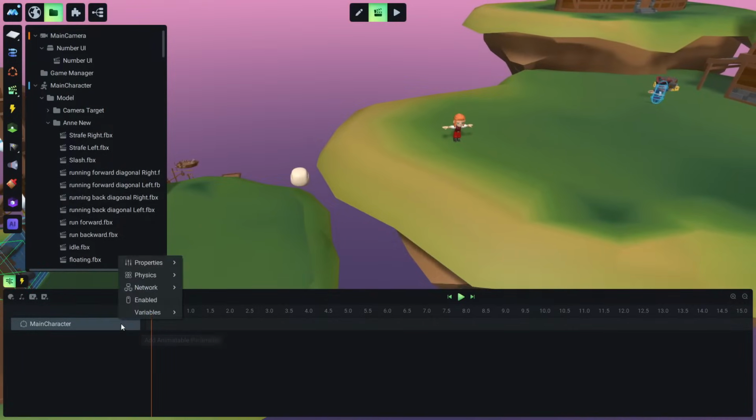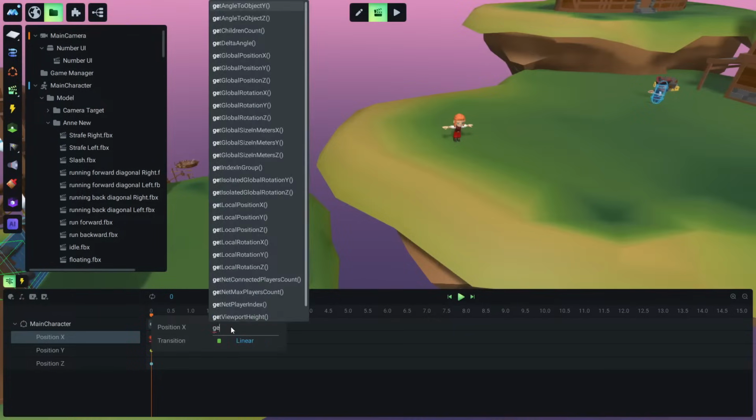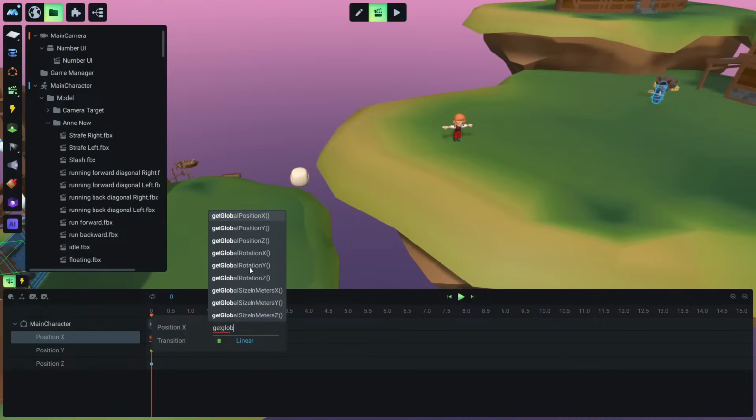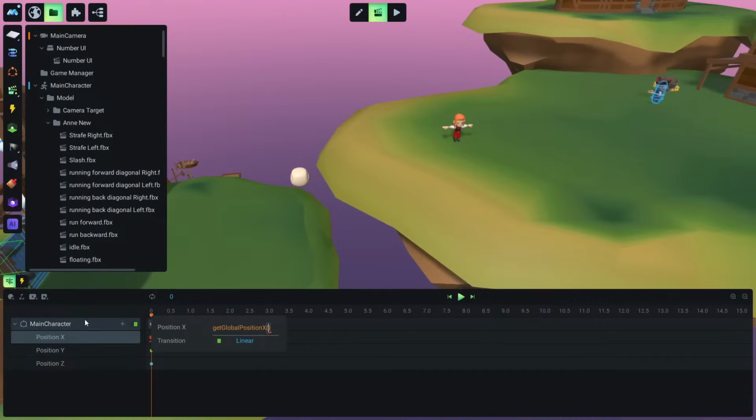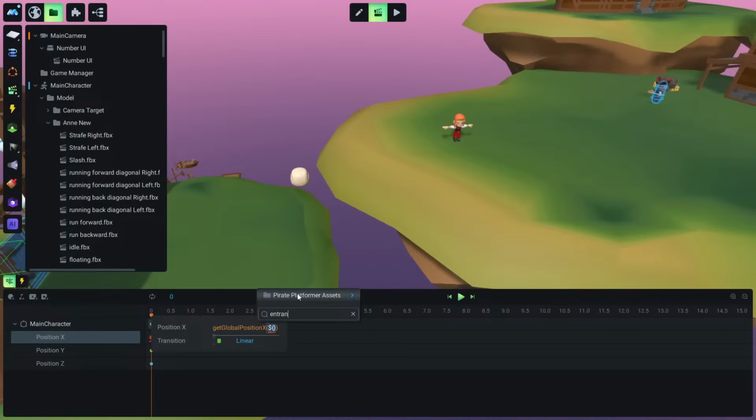Okay, so let's go here and let's add property of position X, because we need to move here somewhere, position Y and position Z. Okay, and let's define this. Right now origin means current position, so when the character dies it will spawn there. We don't want this, but we want to get global position like we did before with the crystal, get global position X. Okay, and we want to move this character to a different object. This different object is $sign. Let's type here entrance. Okay, gate entrance, and hit enter.